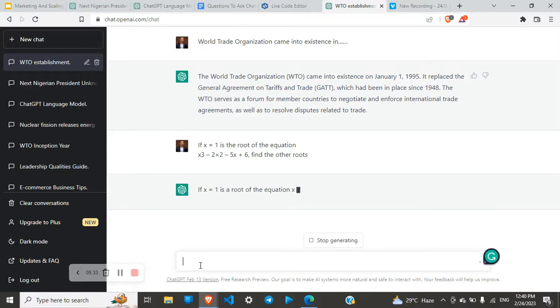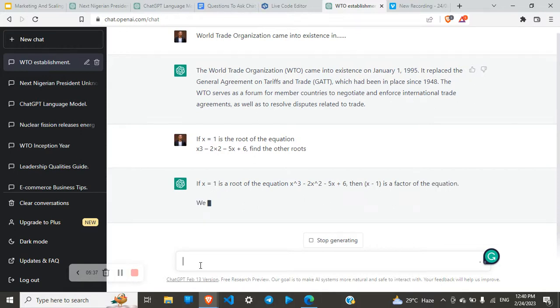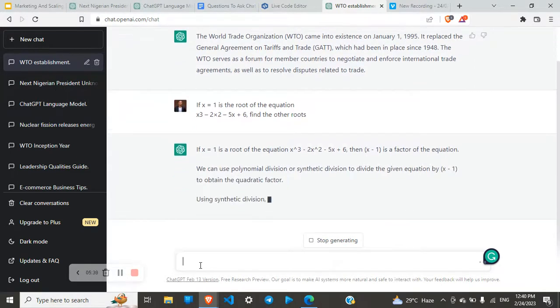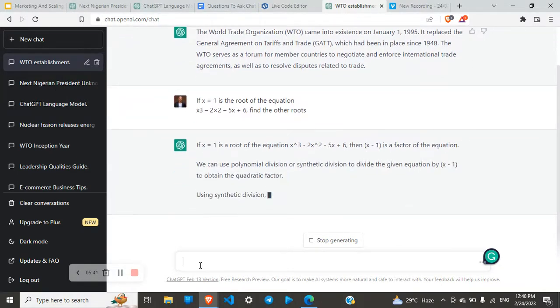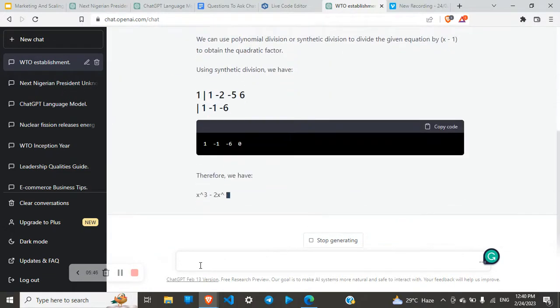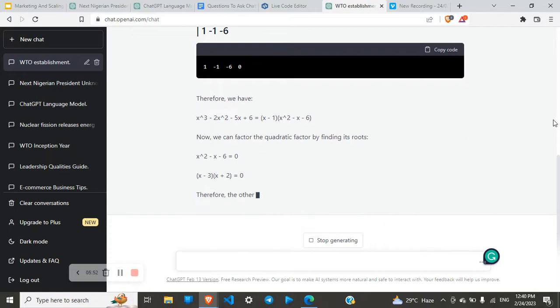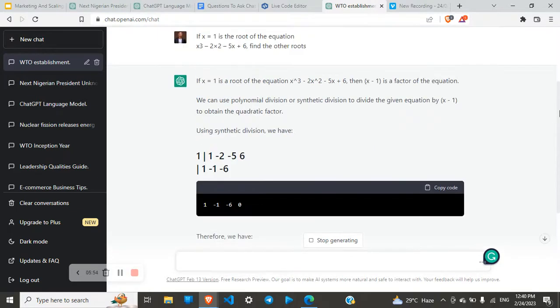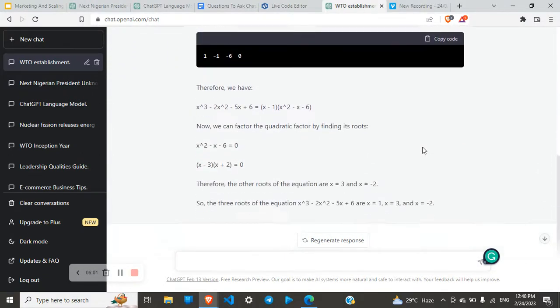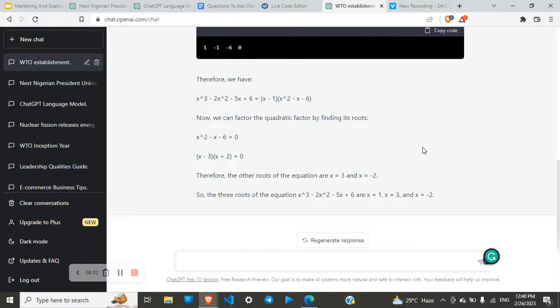And if x equals 1 is the root of the equation x raised to power 3 minus 2x raised to power 2 minus 5x plus 6, find the other roots. So if you look here, you see ChatGPT is solving the question line by line, and it's explaining every single step it's taking to solve it.